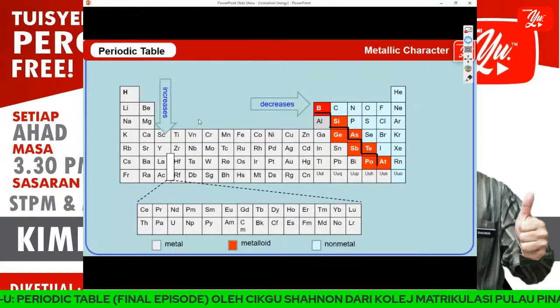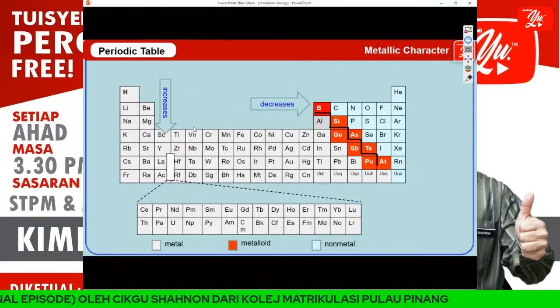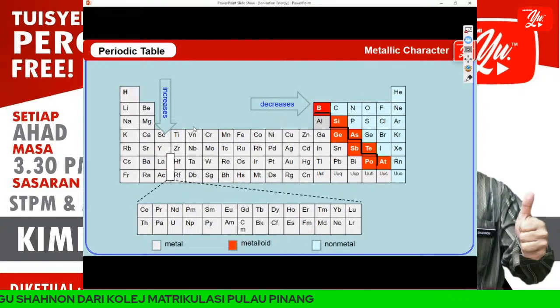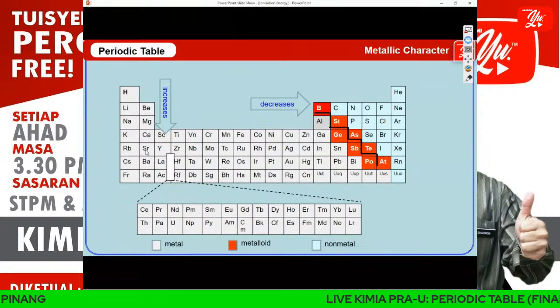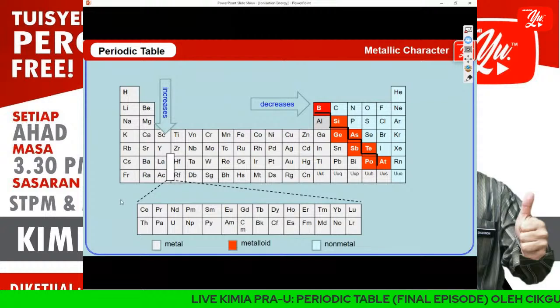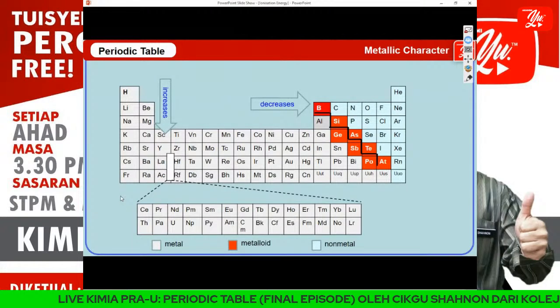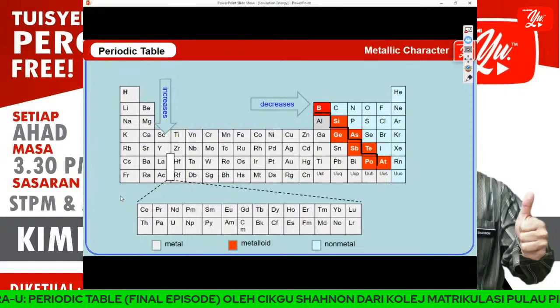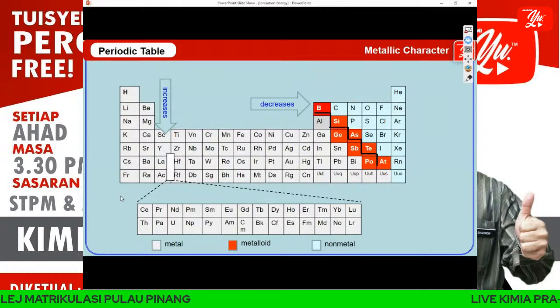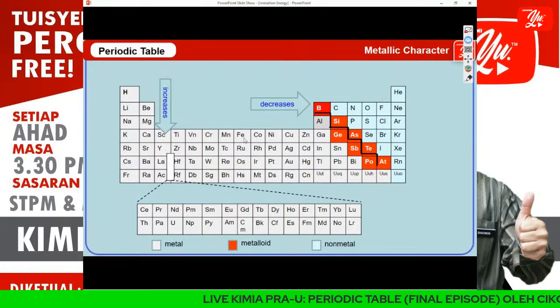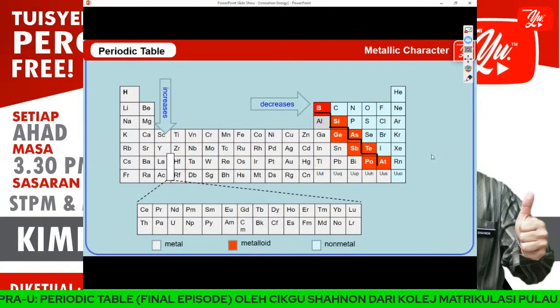Usually, when we go across and down the group, the characteristic will be opposite. Across increases, down decreases; across decreases, down increases. Usually the properties in the periodic table are like that, whether it is size, effective nuclear charge, and so on. We will see this kind of property. If one increases, the other will decrease.